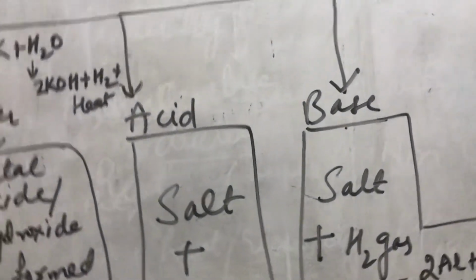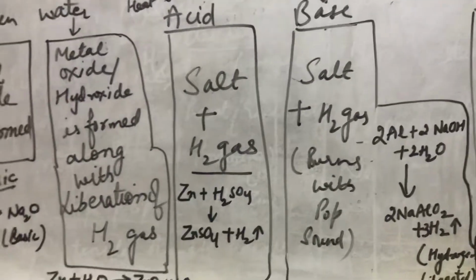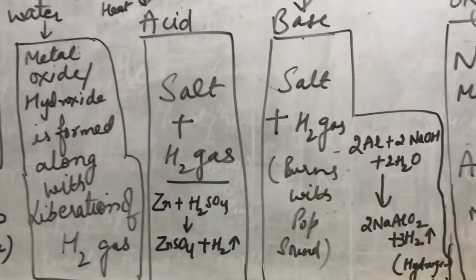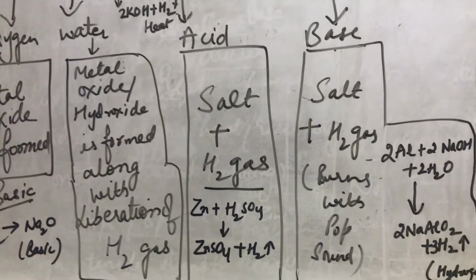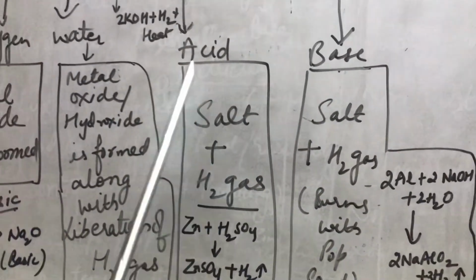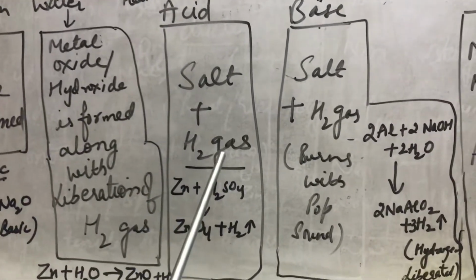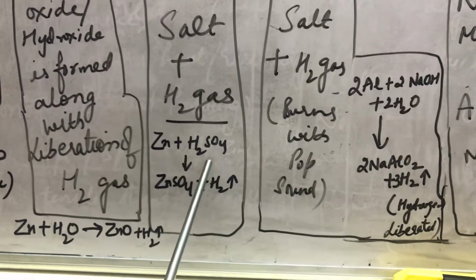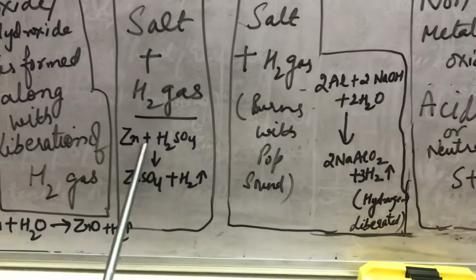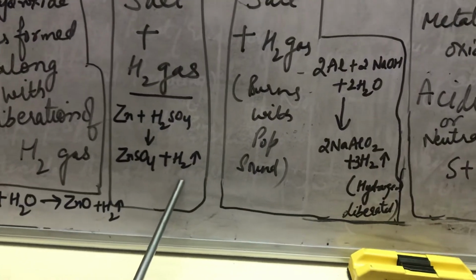Next one is what will happen when the metals react with acids. I'm telling you the questions which are related to this topic, so be careful and understand all the things. Whenever metals react with acids, they form salt and hydrogen gas. Again, zinc is a metal, and what is H2SO4? It is sulfuric acid. So metal plus acid forms salt, and there is liberation of hydrogen.